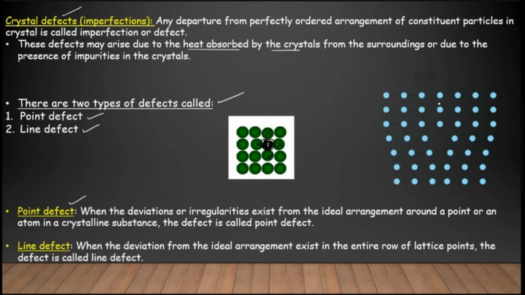In that row or line of lattice sites, if there is any deviation or some of the atoms are missing from their lattice sites, such a defect we call a line defect. Here you can see it should possess some atoms along this line, but these atoms are missing. This kind of defect we call a line defect, right?